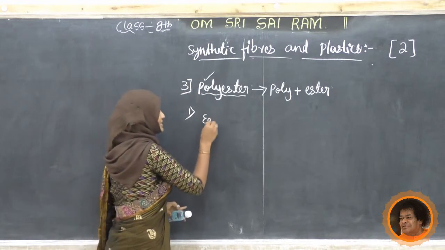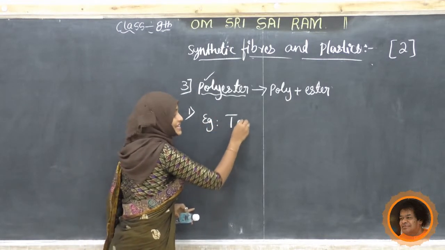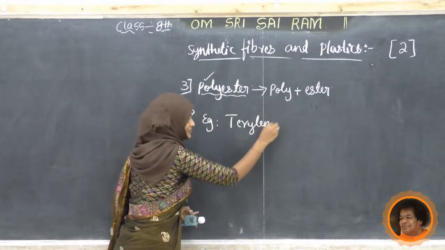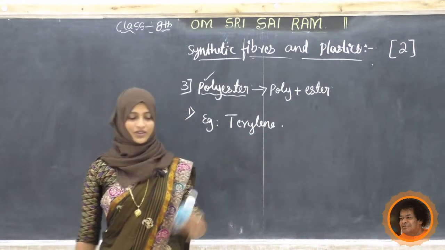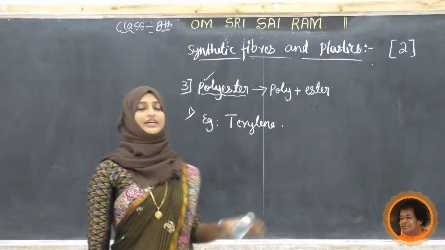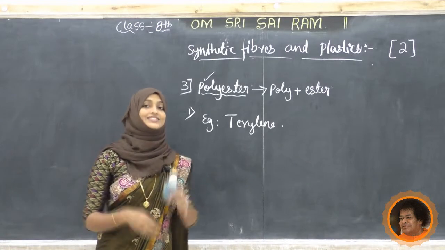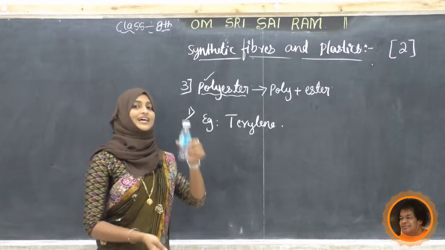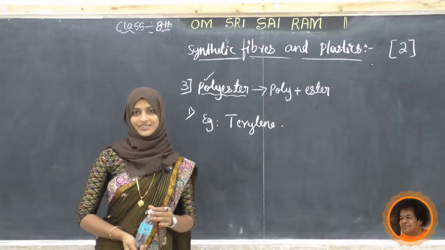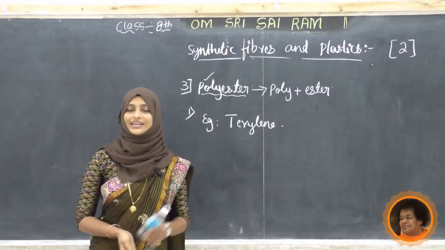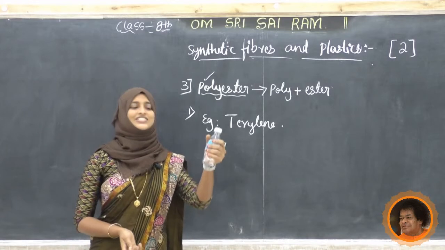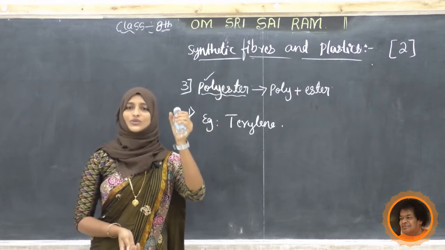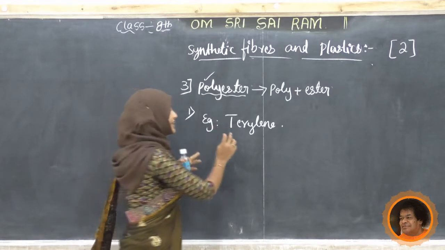Write down, this is the example, terylene. Not only this, some clothes are also made from it, but by seeing the characteristics, they are manufacturing such types of bottles. All the use-and-throw bottles we are getting are very soft. We can change the shape easily. This is because of the terylene.